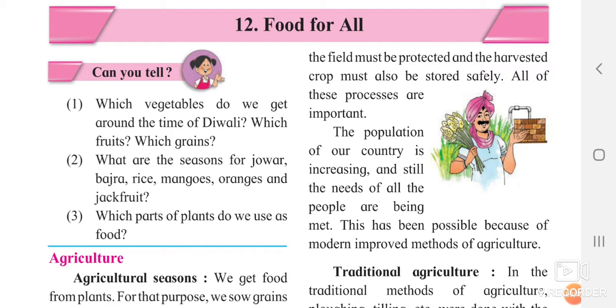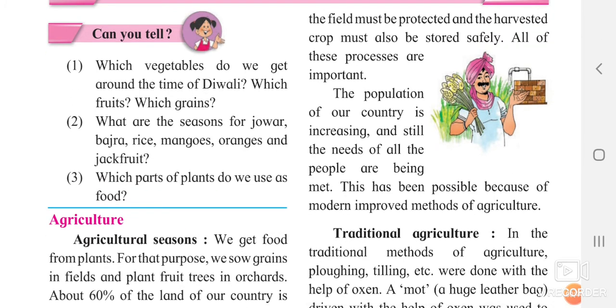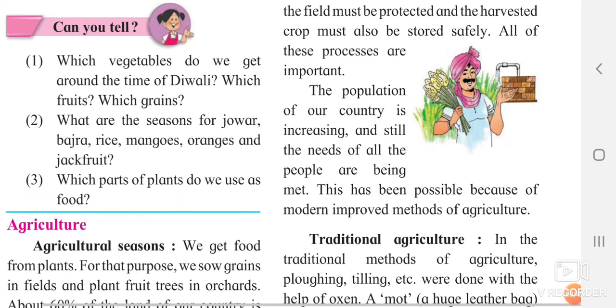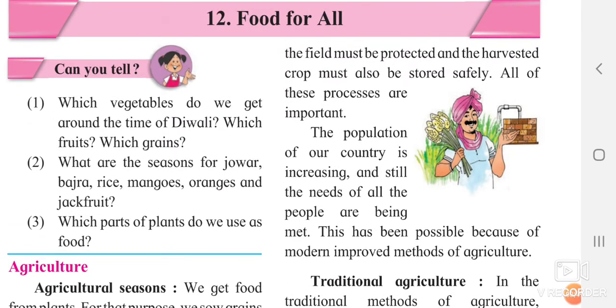So, can you tell which vegetables you get around the time of Diwali? Which fruits, which grains? Have you ever thought about the vegetables and fruits we get during that time? Think about it. What are the seasons of jowar, bajra, rice, mangoes, oranges, jackfruits? Normally we know that rice is cultivated in the rainy season. Mangoes, oranges, jackfruit require heat, so they come in the summer season.